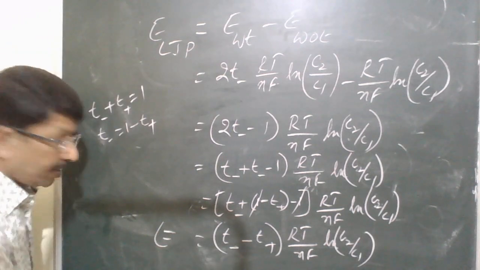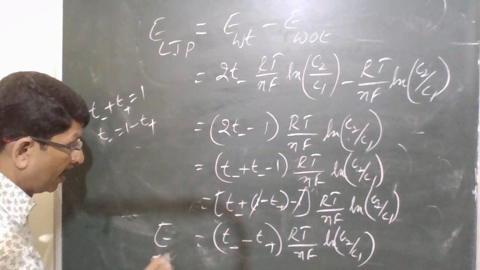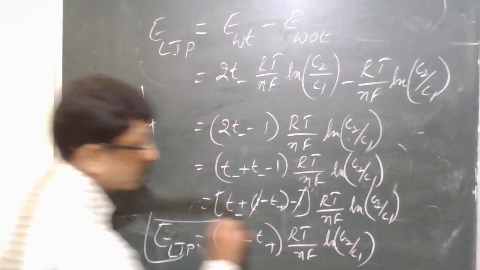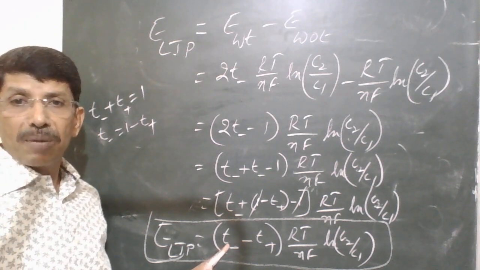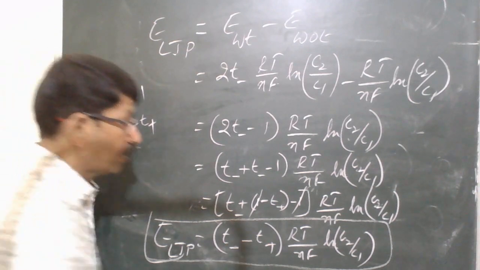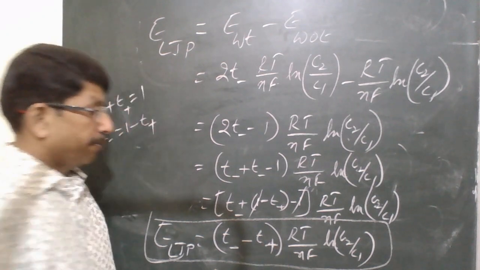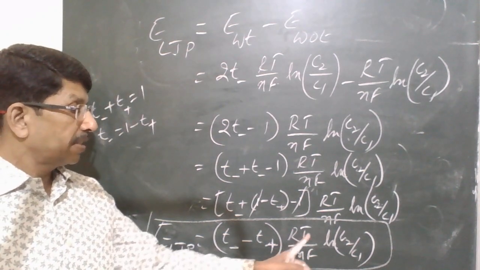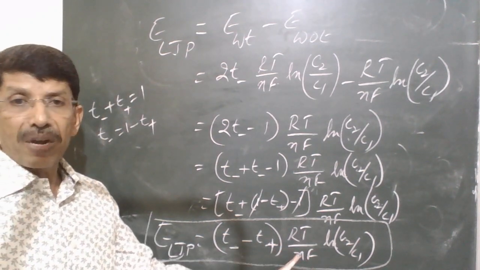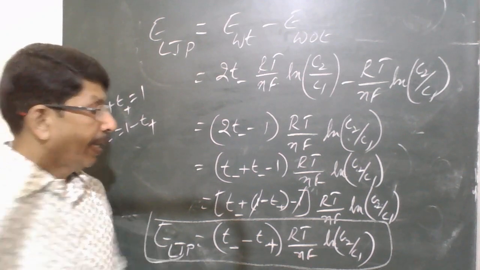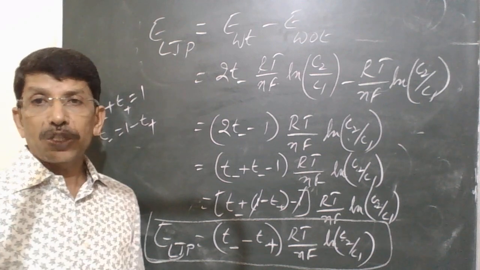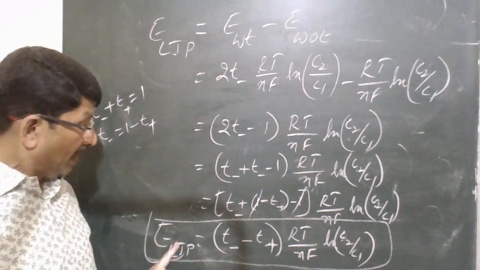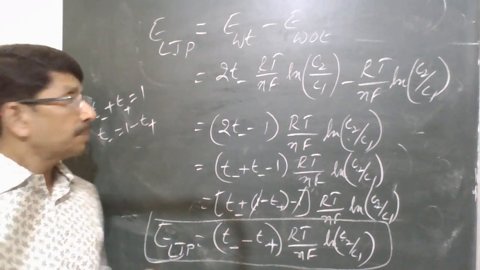so this is the expression for liquid junction potential, where T minus is the transport number of anion, T plus is the transport number of cation, R is the gas constant, T is the absolute temperature, N is the number of electrons involved in the cell reaction, F is the Faraday, and C2 and C1 are the concentrations of the electrolytes. Right. So this is the expression for liquid junction potential.